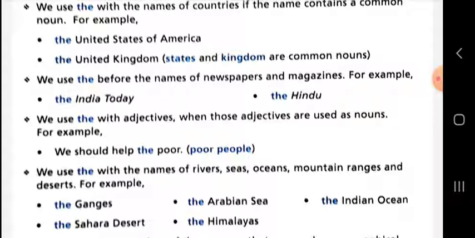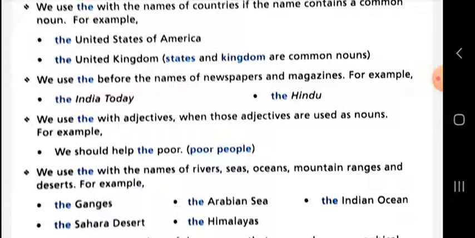We use "the" with adjectives when those adjectives are used as nouns. For example, when any adjective is used as a noun to represent a class, then we use "the" before it. We should help the poor. Here the word poor is used, and that is an adjective.